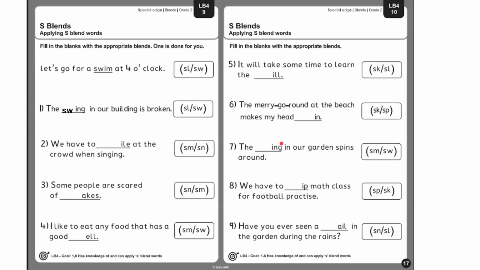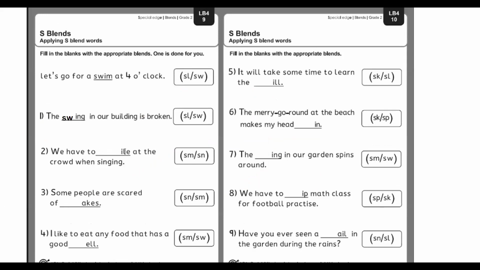So let's see the answers. In this, it is swing. In this, we have to dash aisle at the crowd when singing. हमें crowd की तरफ dash करना होता है जब हम गाते हैं. So हमें क्या करना होता है? Smile or snile. We have to smile. So the answer is SMILE.